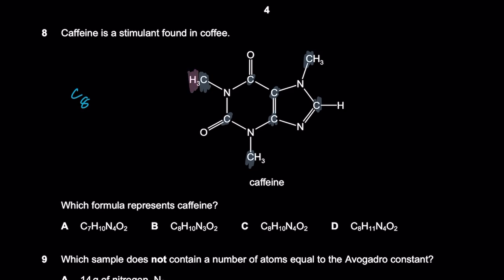3 hydrogens here plus 3, that's 6, and then that's 9, and then that's 10. So you have 10 hydrogens. How many nitrogens do you have? 1, 2, 3, 4. You have to put ticks like this.